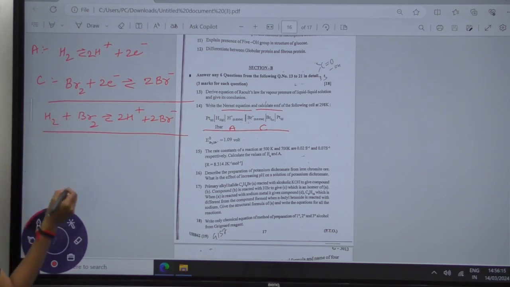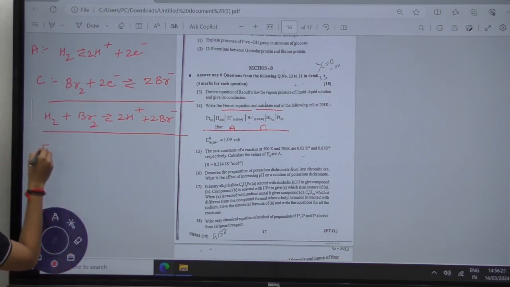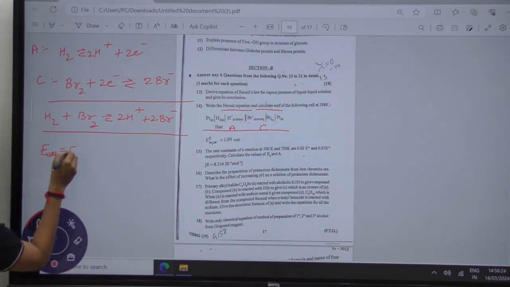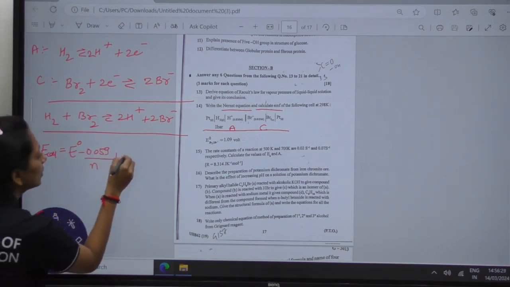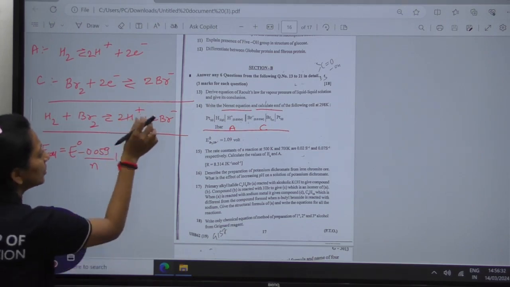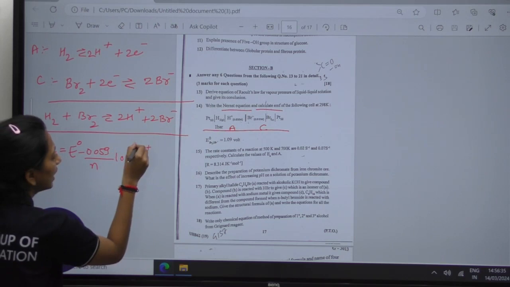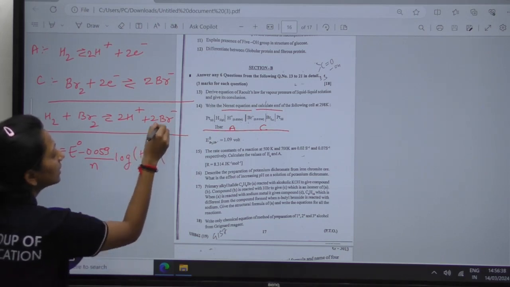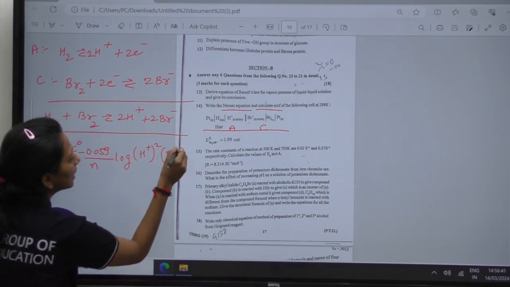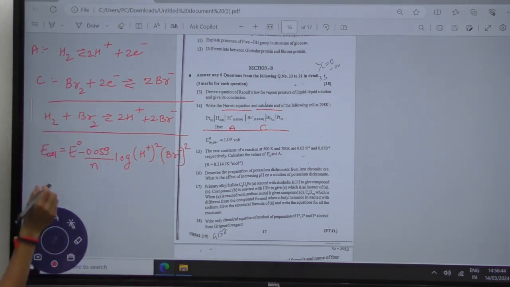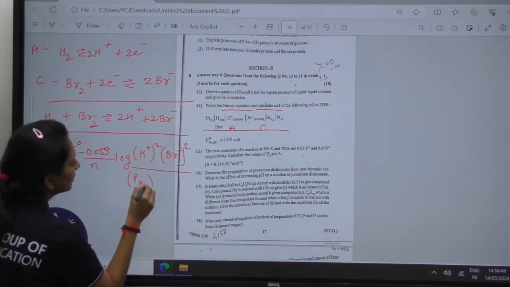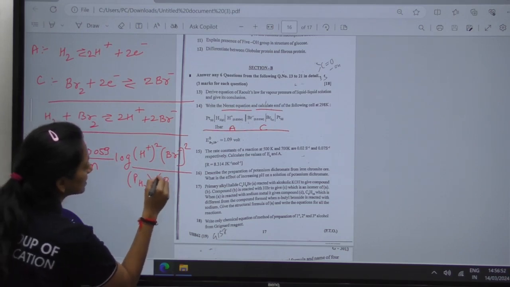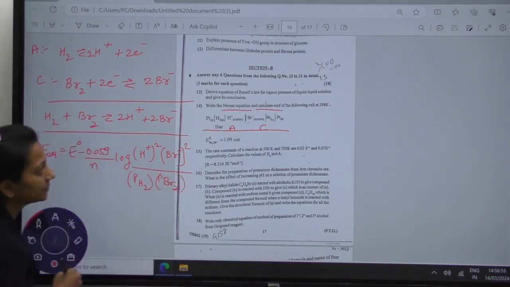Following the cell reaction, we will use the Nernst equation. E cell is equal to E naught minus 0.059 divided by n, log of the product: the square of the hydrogen ion concentration multiplied by the square of the Br minus ion concentration, divided by the pressure of hydrogen gas multiplied by the pressure of bromine.